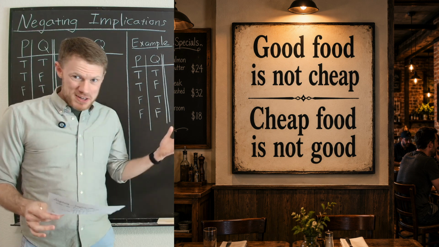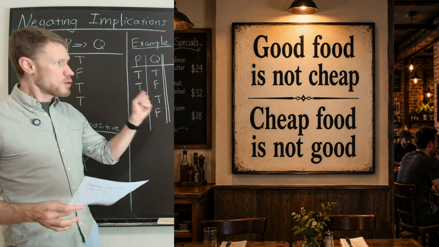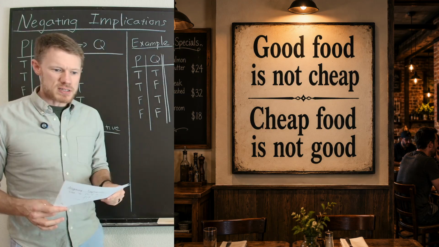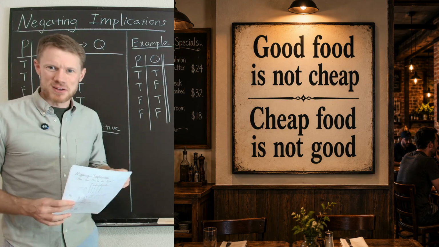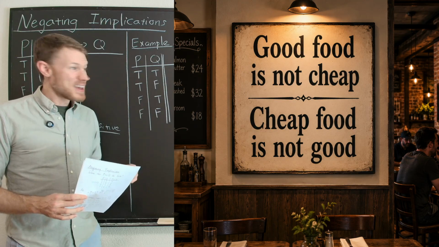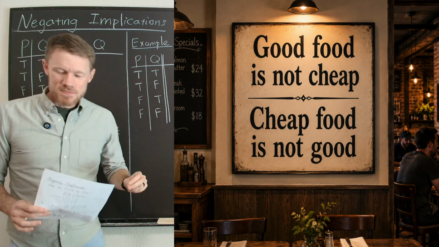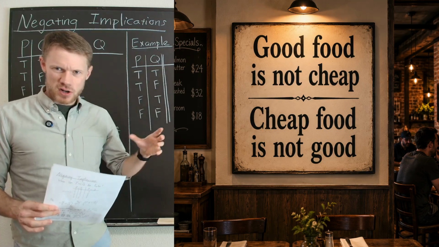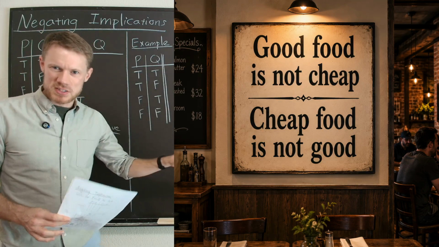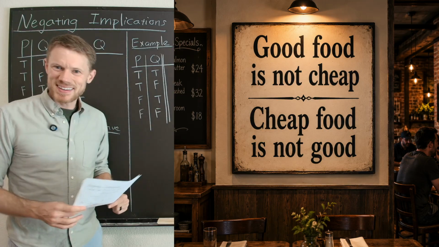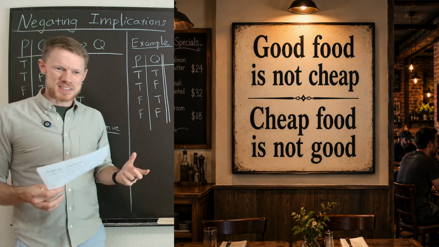To the initial ear, they sound different. Good food is not cheap. It seems to be saying, I'm only talking about good food here, and I'm going to tell you something about good food. Okay? Meanwhile, cheap food is not good is not talking about good food, it's talking about the cheap food. Take this set of all cheap food, and I'm going to tell you something about that set. Okay? So they seem like they're saying different things.